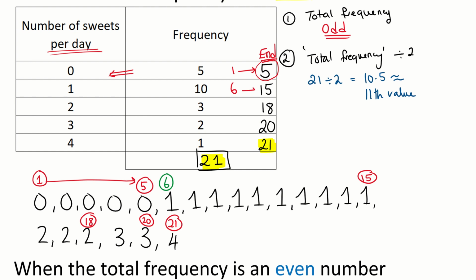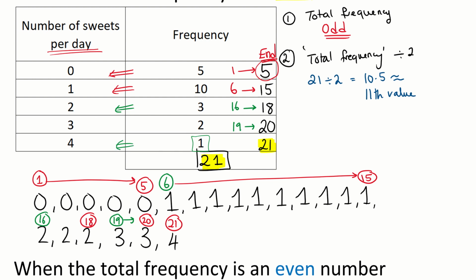So the 6th to the 15th number in my list, they're all 1s. Well, after 15, I get to my 16th number in the list. 16 to the 18th number in my list is a 2. What comes after 18? Well, 19 comes after 18. So the 19th to the 20th number in the list is a 3. And then there's only one number here, so the 4 is the 21st value.